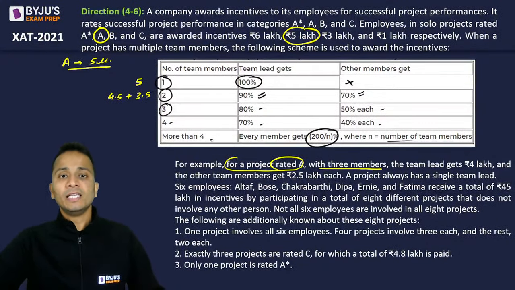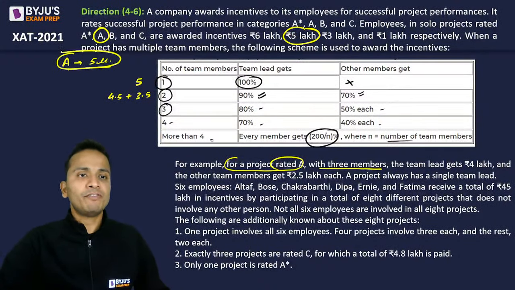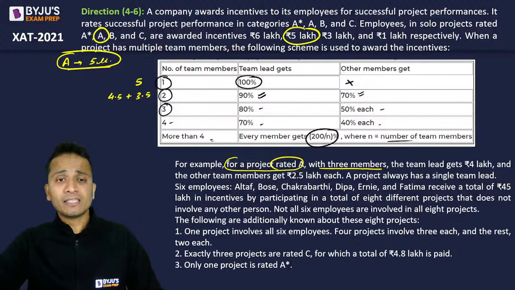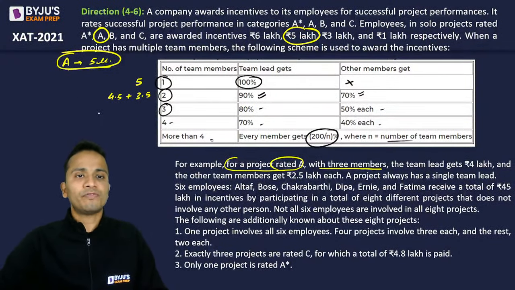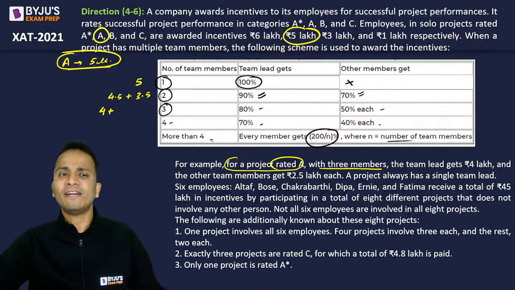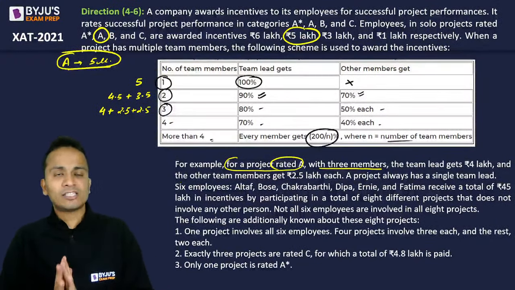All right. Now, the same project, if it is rated A and it has three members, then the team lead will get 80% of 5 lakhs. That means 4 lakhs. And the other two will get 50% each. That means 2.5 lakhs and 2.5 lakhs. Right? And so on. So this is what they are trying to explain to you.